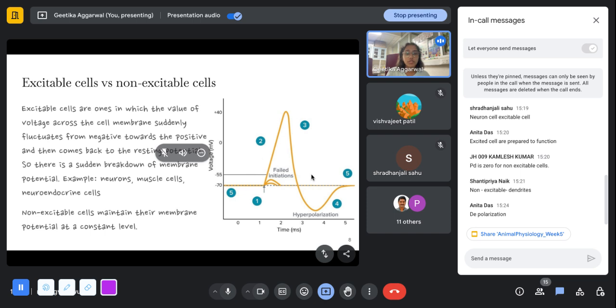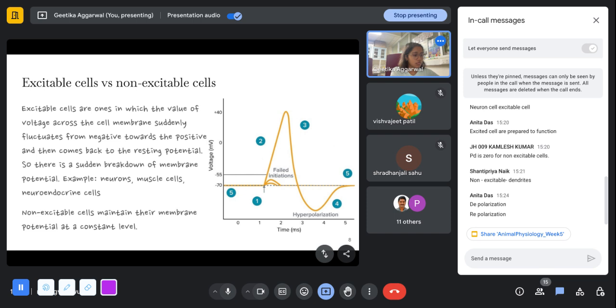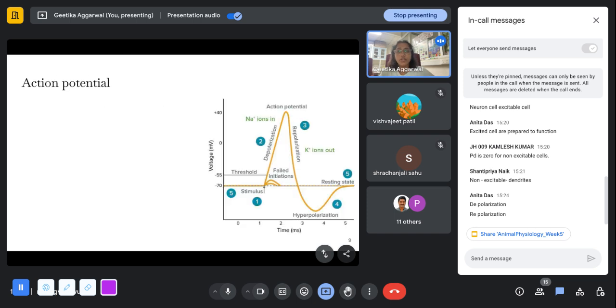So, consequently, what is the third step called? Repolarization. Exactly. So these are some steps in an action potential.